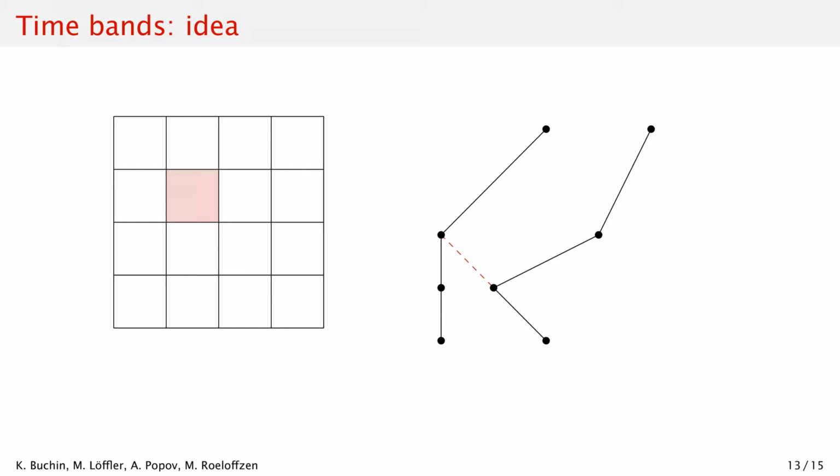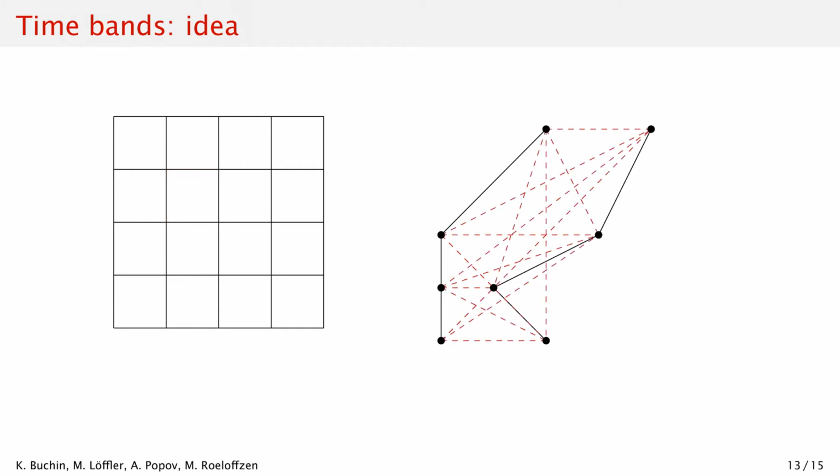In this example, the highlighted cell corresponds to matching the third point on one curve to the second point on the other curve, and any monotone path from the bottom left cell corresponds to traversing a valid matching up to the current point. If we consider all the couplings, we find that the number is quite high. This is prohibitively expensive in the upper bound problem. So we aim to reduce the number of options we need to consider by introducing time bands.